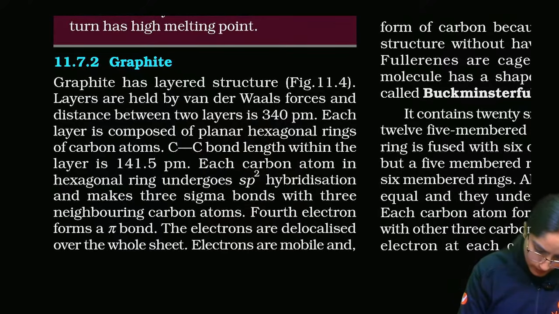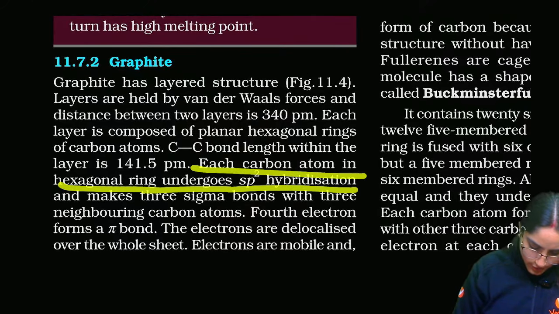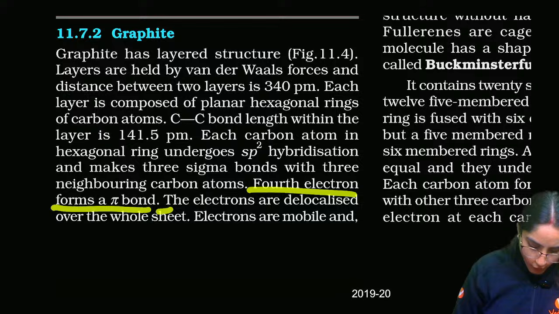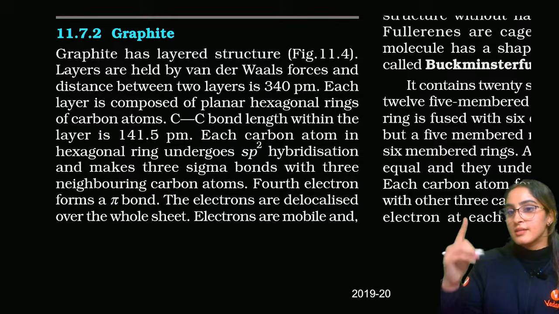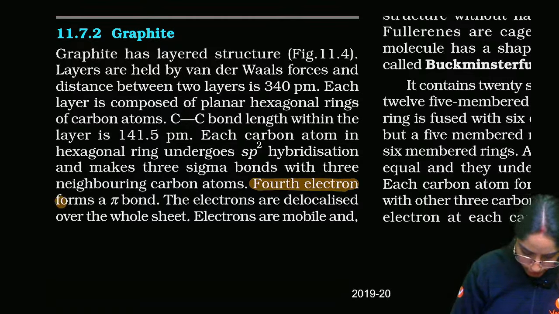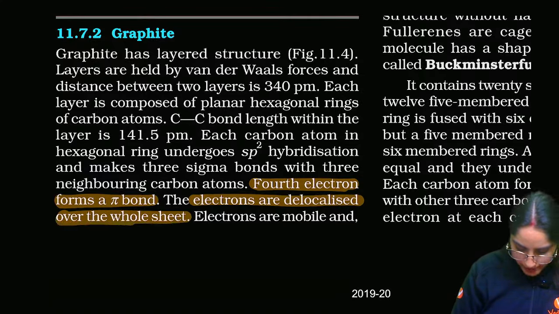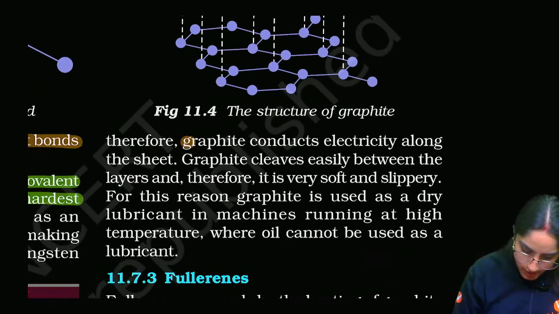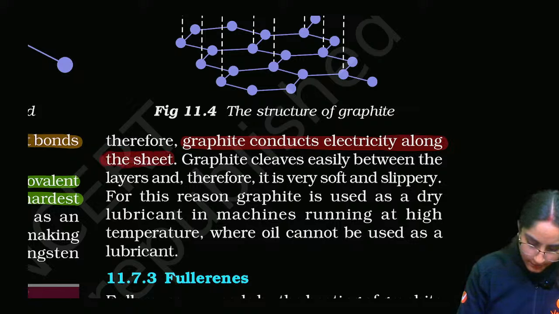Then each carbon in the hexagonal rings makes three sigma bonds with three neighboring carbon atoms. The fourth electron forms a pi bond, which means it is delocalized throughout. This is important. The fourth electron that is free forms a pi bond. The electrons are delocalized over the whole sheet. That is why electrons are mobile, and that's the reason graphite conducts electricity along the sheet.